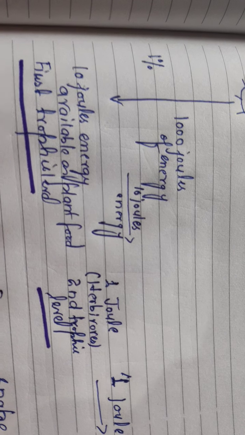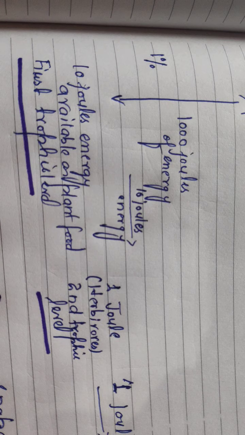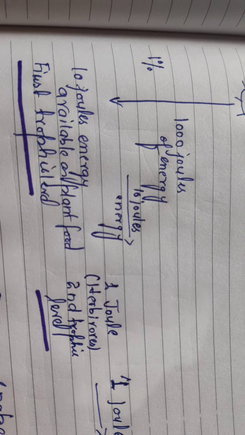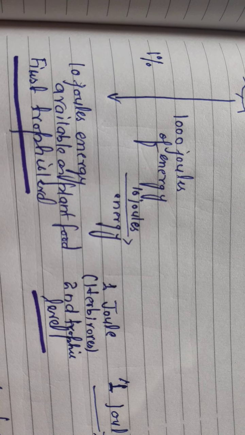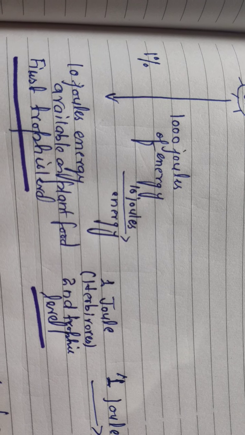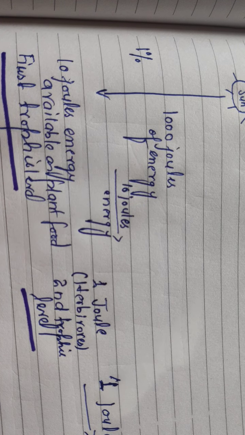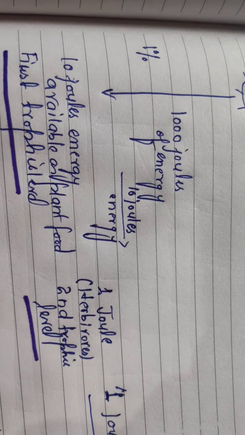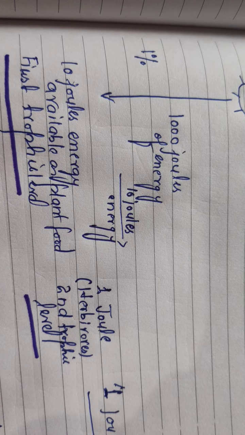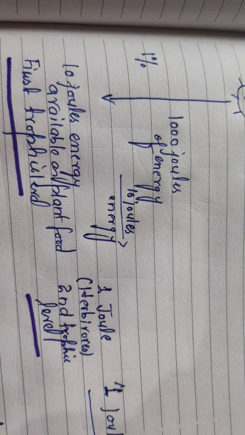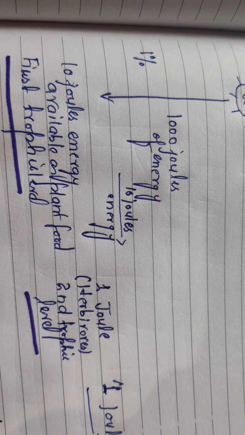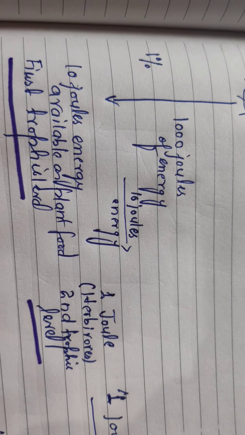Thus out of 1000 joules, only 10 joules of energy is available in the plant matter. For example, producers consume energy from the sun, use 1% of it, and that comes out to be 10 joules.